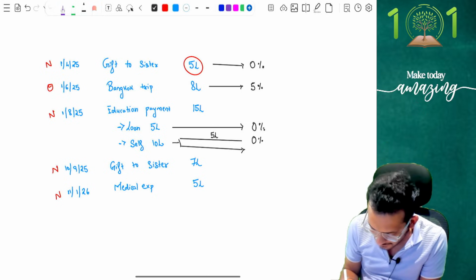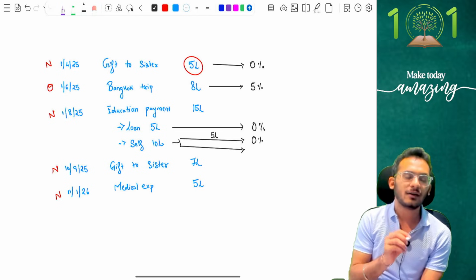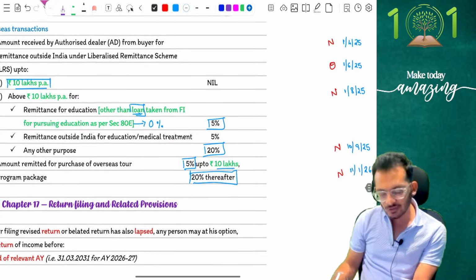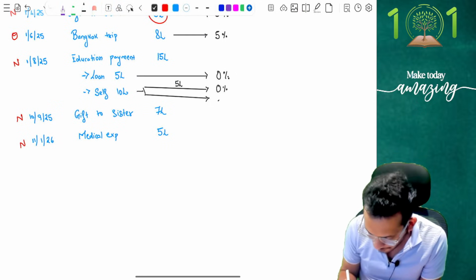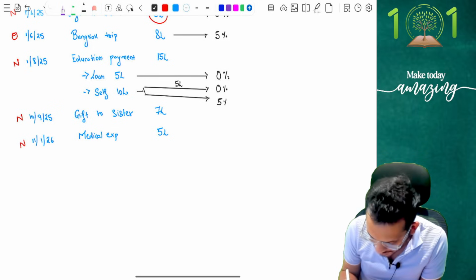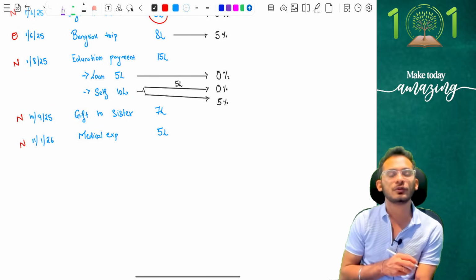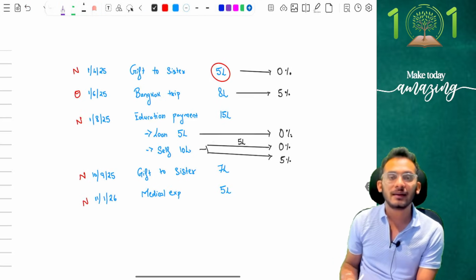After this, my payments are now exceeding 10 lakh rupees. I can now start levying my normal TCS. Look, education is going to show 5%. So my payment is going to show 5% here. Payment is going to show 5% here. Clear enough? Yes, move forward.